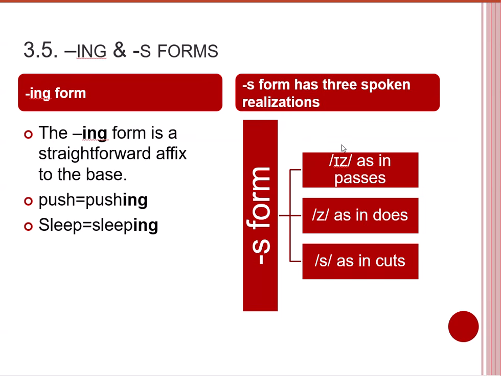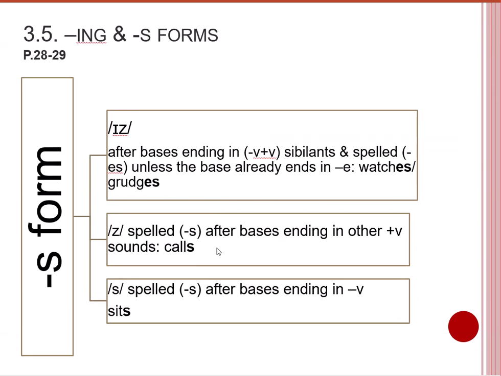This S can be realized as s, like in the verb passes, or it can be realized as a z sound like in the verb does, or the third case would be it is realized as iz like in the verb cuts. So when does that happen?